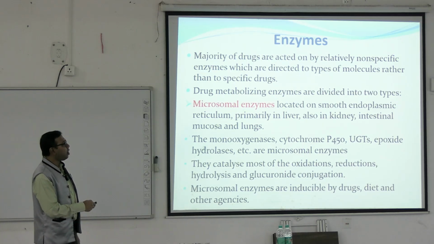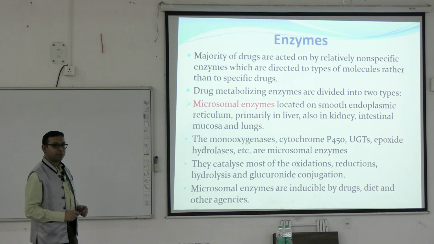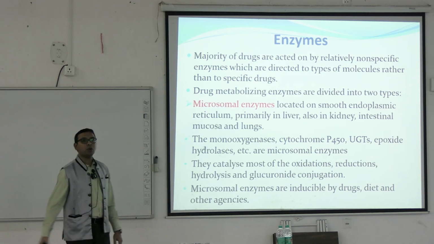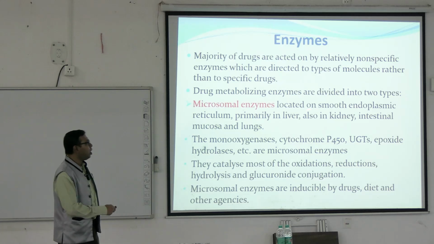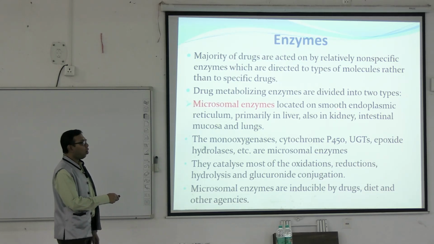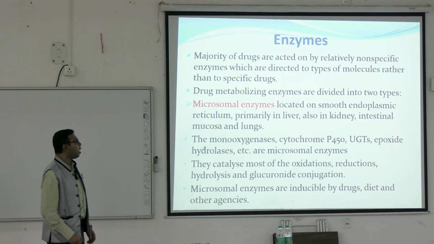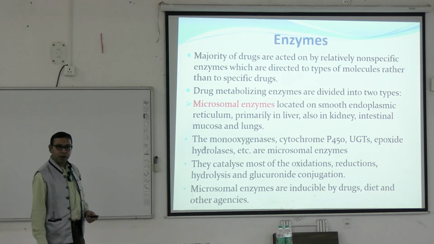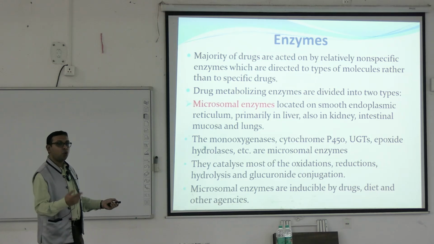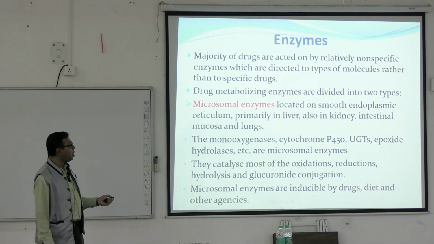Drug metabolizing enzymes can be divided mainly into two types. What we have already discussed, like microsomal enzymes. Microsomal enzymes is the Cytochrome P450. They are mainly located on the smooth endoplasmic reticulum, primarily in the liver, also in the kidney, intestine, mucosa and the lungs. Examples are the monooxygenases, Cytochrome P450, UGTs, where glucuronide conjugation happens, and epoxide hydrolase.